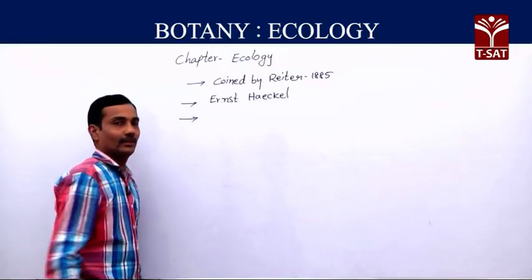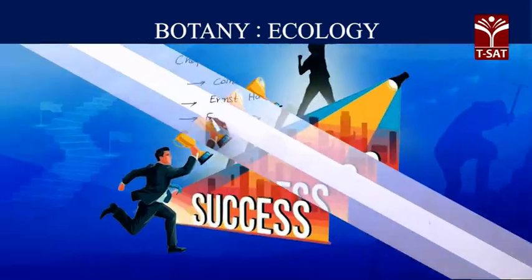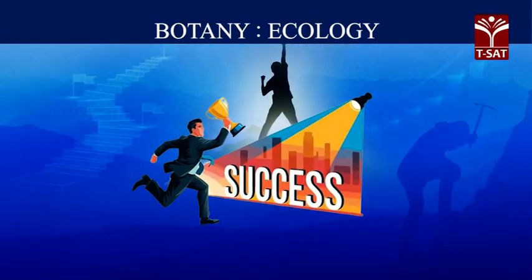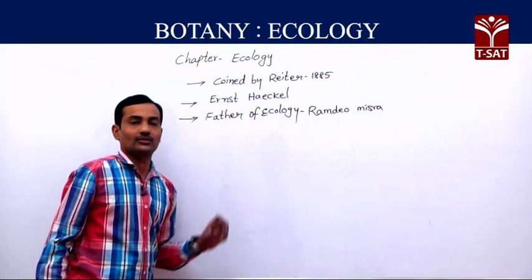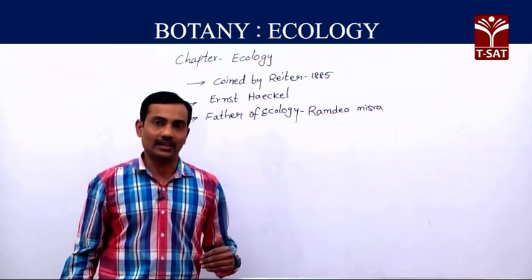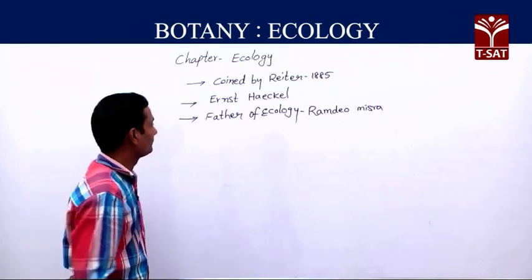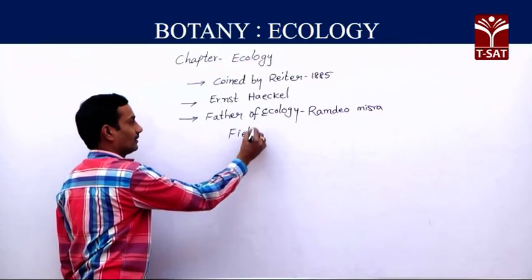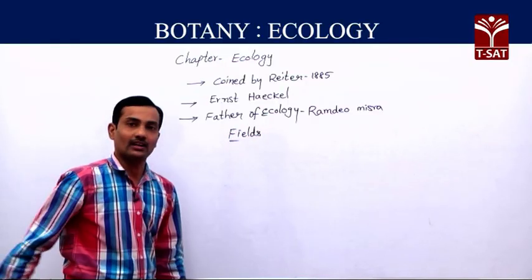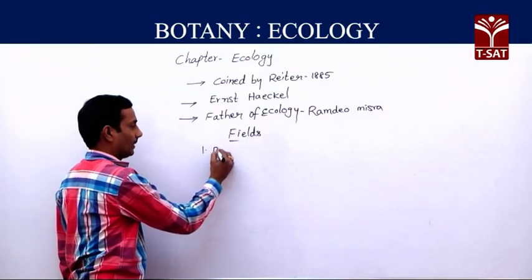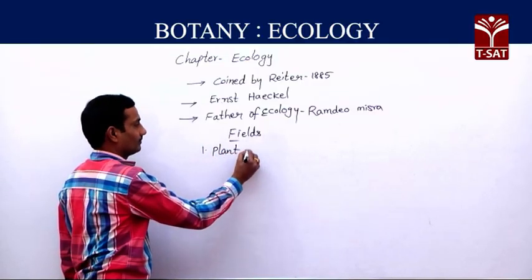In our India, Ramdev Misra is considered the father of ecology because he studied extensively on plants and animals and their reciprocal relationship with the environment. Mainly based on the fields, there are two types of ecology. The first type is plant ecology.